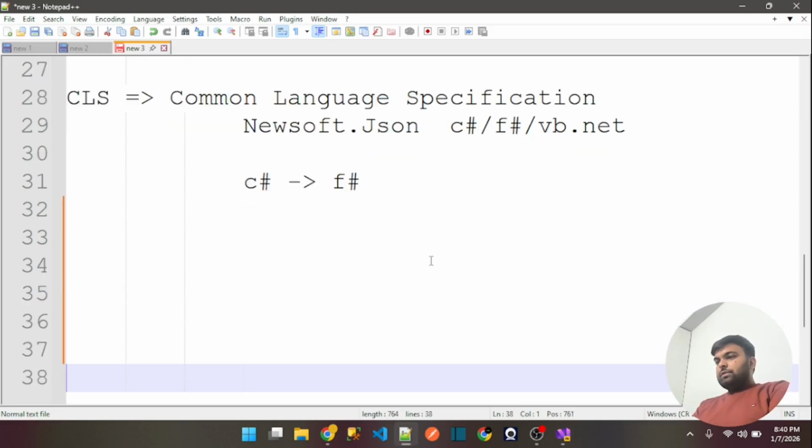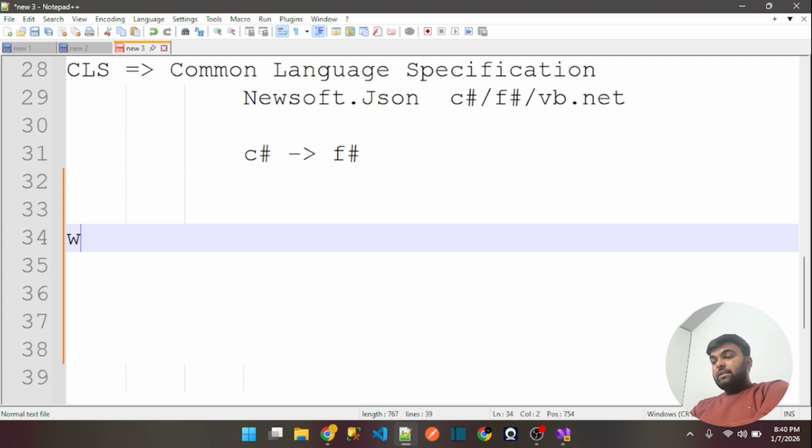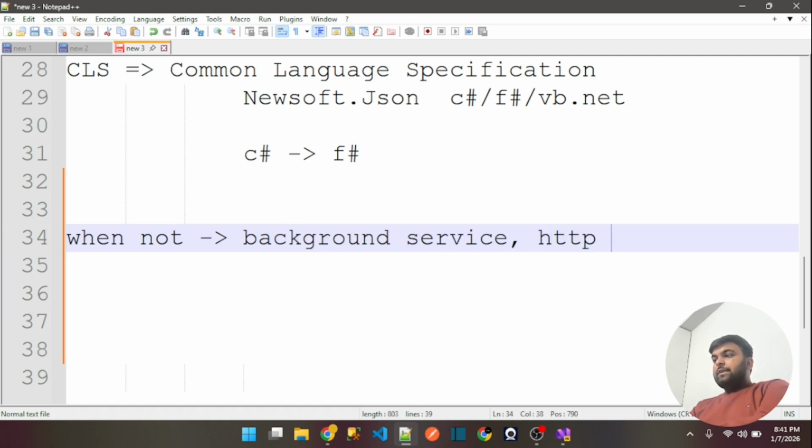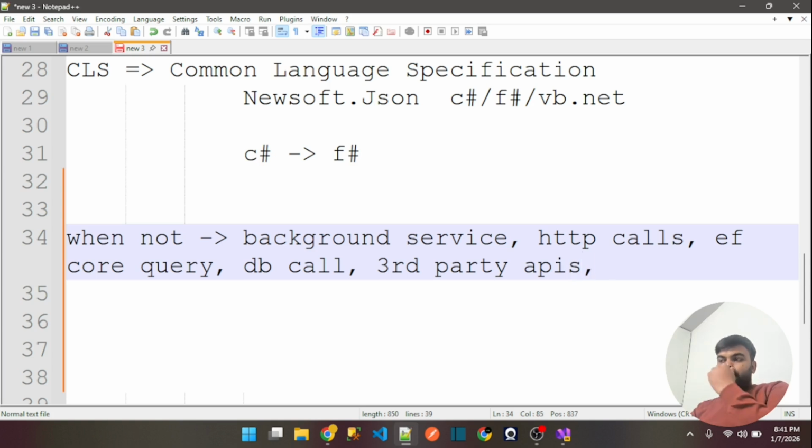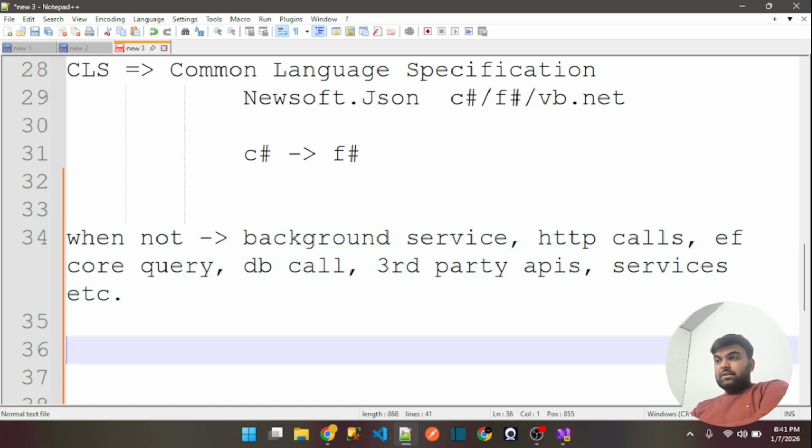Now let me show you. First let me write here: when not. So please note all the things here. In what scenarios do you use background services? HTTP calls, EF Core queries, DB calls, third-party APIs, and along with that services. In such scenarios, you should not use Task.Run. So when should we use it in the application?